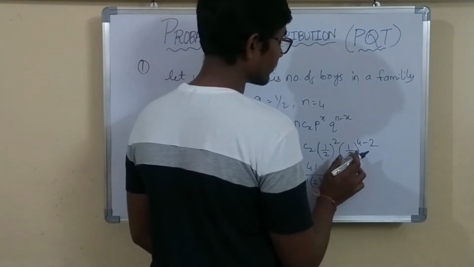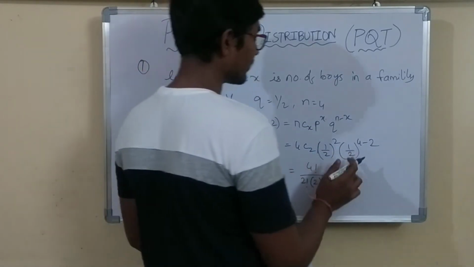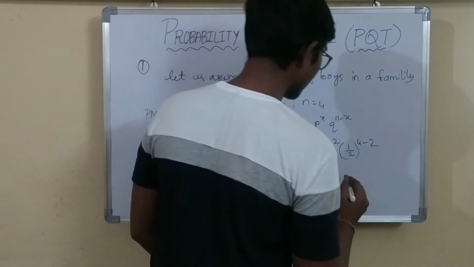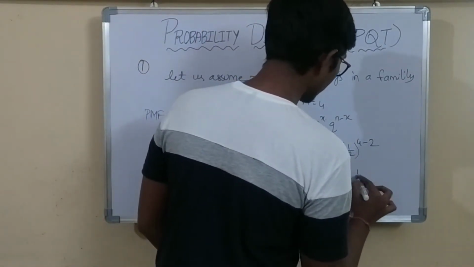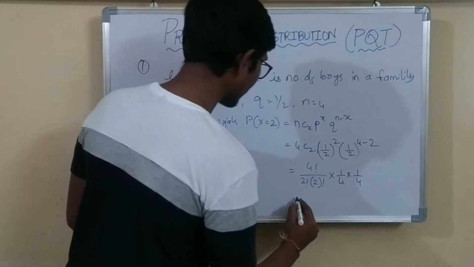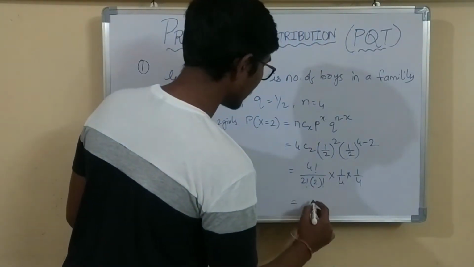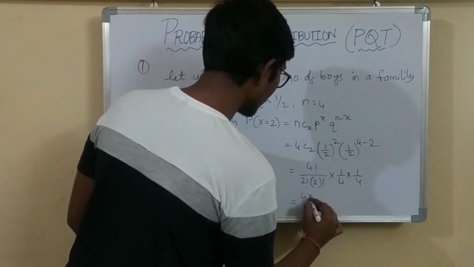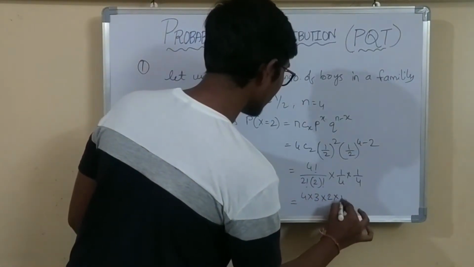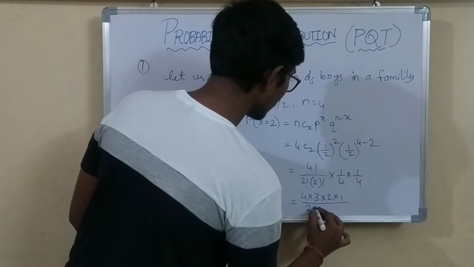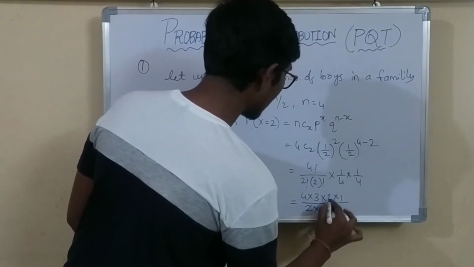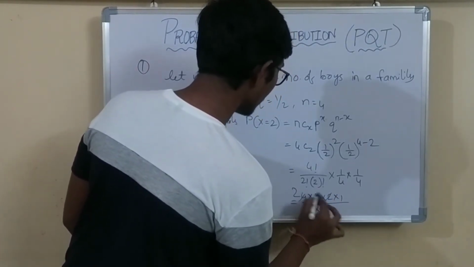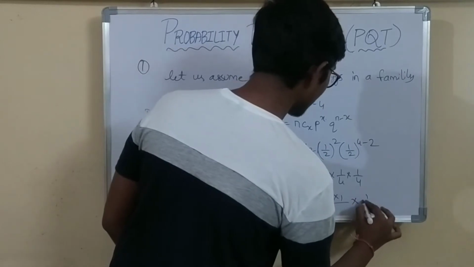Then (1/2) whole square value is 1/4. So 1/4 into 1/4 is 1/16. Now if I calculate this, it is 4 factorial by, I am expanding this 4 factorial, that is 4 into 3 into 2 into 1 by 2 into 2. So I am cancelling these 2 and these 2, and 2 and 4. Now it is 1/16.